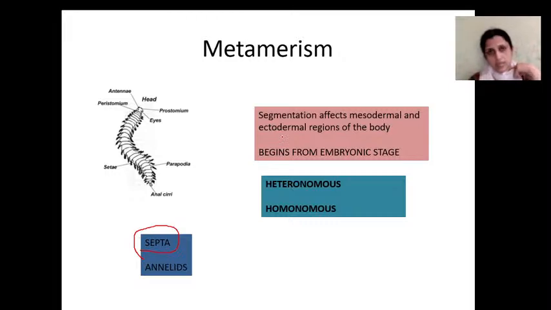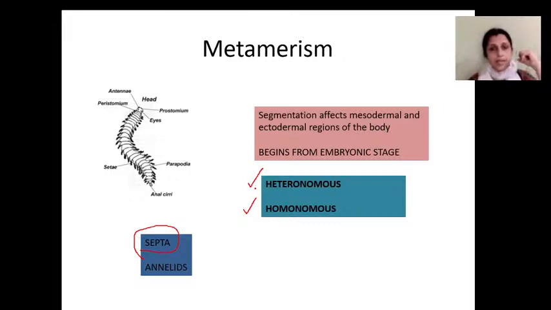So metamerism begins from the early embryonic stage. Metamerism starts from the ectodermal region and extends till the mesodermal region. Then metamerism is of two types: heteronomous metamerism or heteronomous segmentation, and homonomous metamerism or homonomous segmentation. Heteronomous segmentation is the common type of segmentation found in all animals.